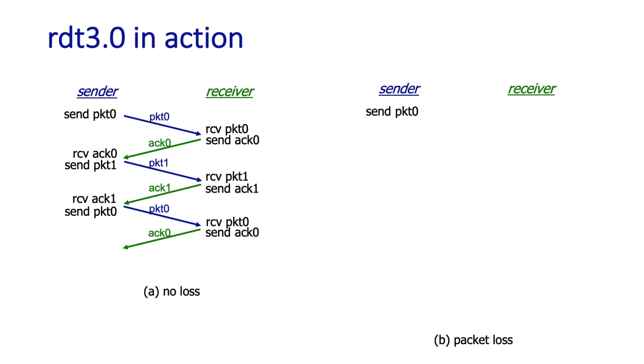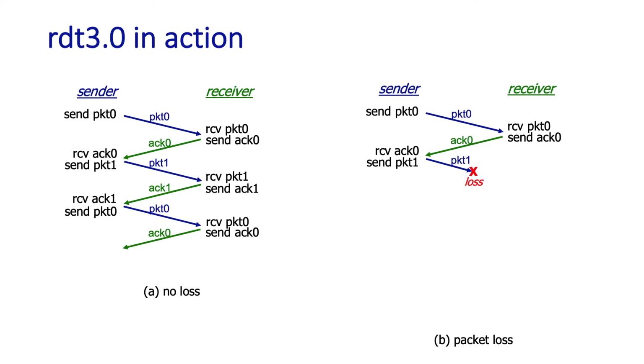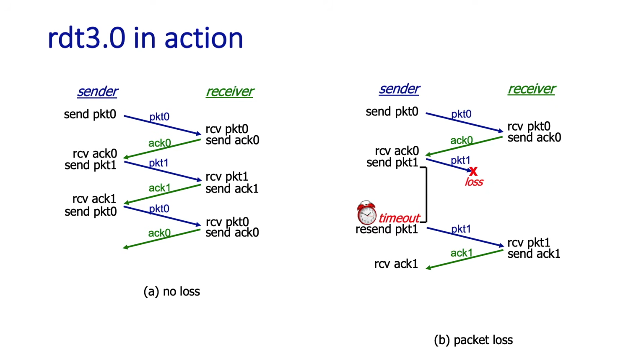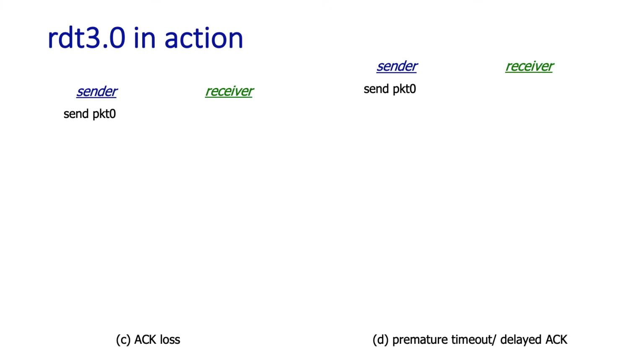Let's next look at what happens in the case of packet loss. Let's start again with packet 0 being sent from the sender to receiver. The receiver sends an acknowledgement 0 back, which is received at the sender. The sender then sends the packet with sequence number 1, which is lost. At this point, the sender's done the sending, and the receiver's waiting for a packet. Nothing's going to happen until a timeout occurs at the sender. We see that here. When the timeout occurs, the sender resends packet 1, which propagates to the receiver, and so on.